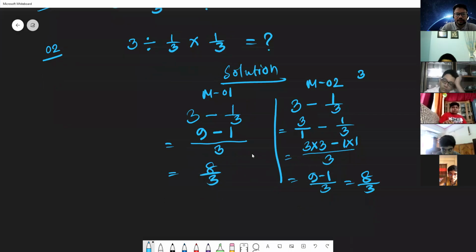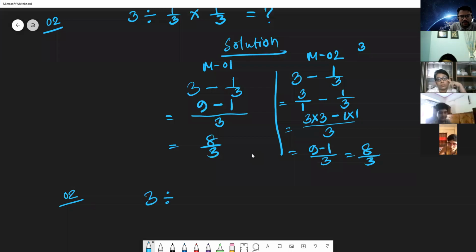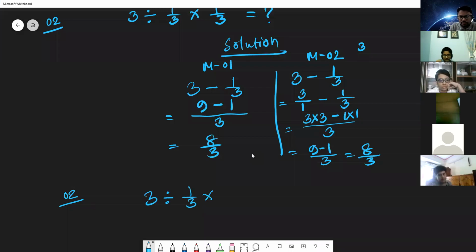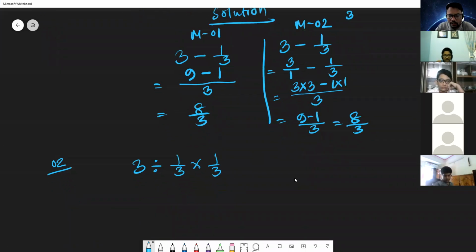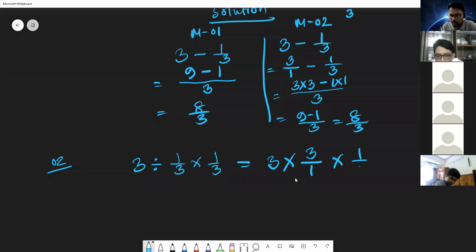For the second question, question number 2, we can find the solution: 3 divided by 1 by 3 multiplied by 1/3. In simplifications, we all know we have to follow the formula of BODMAS, that is the sequence of simplifications. So divide and multiply. Yes, the answer is 3, Baba. First we will do the operation of divide. So 3 multiplied, divide converted into multiply, so this one will be 3 by 1. And now the right side multiply. Now do the simplifications. All are multiplied here.